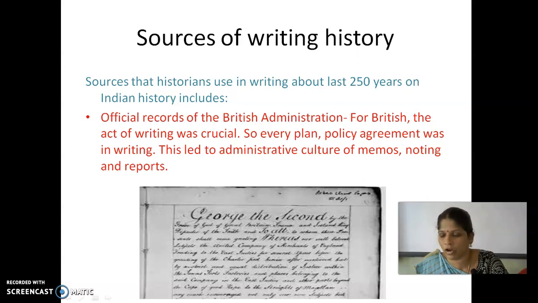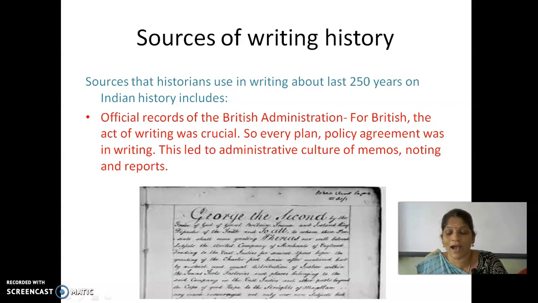The British believed that the act of writing was important. Every instruction, plan, policy, decision, agreement, investigation had to be clearly written up, which could be studied and debated.